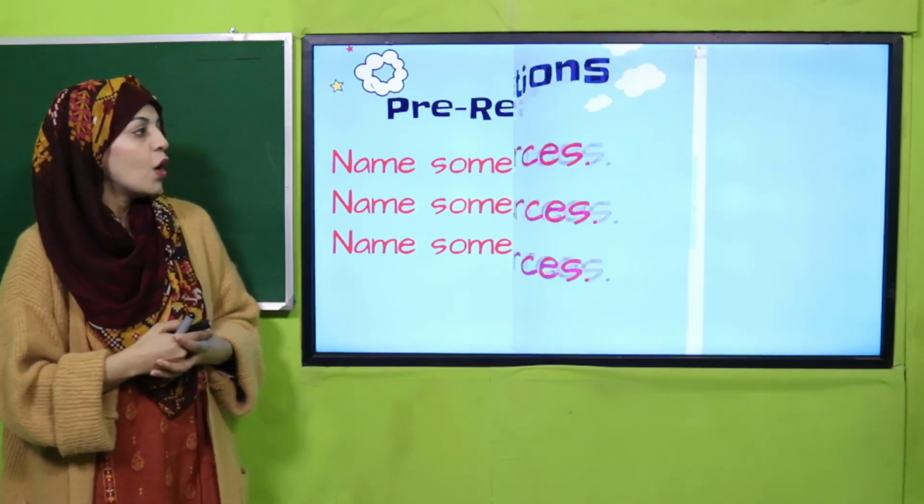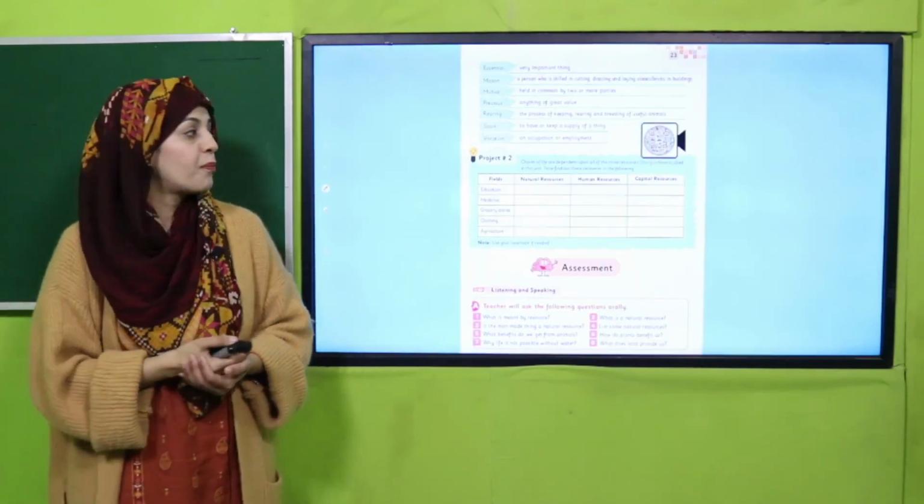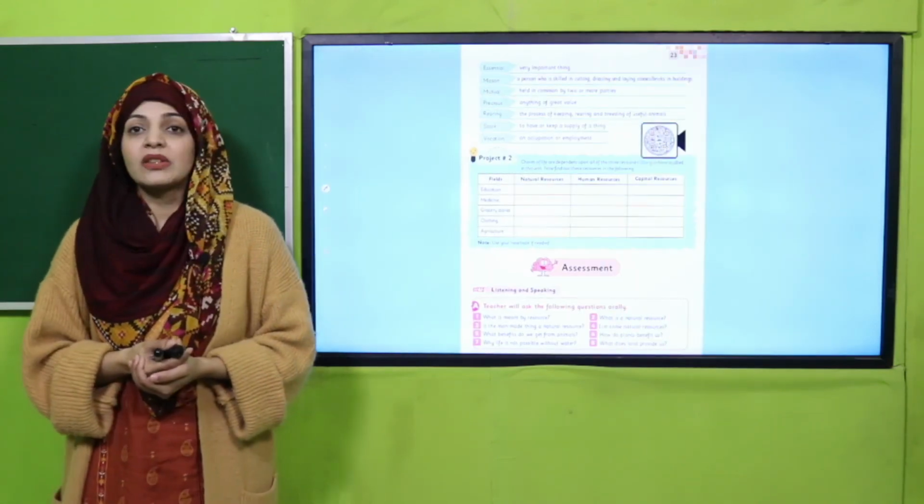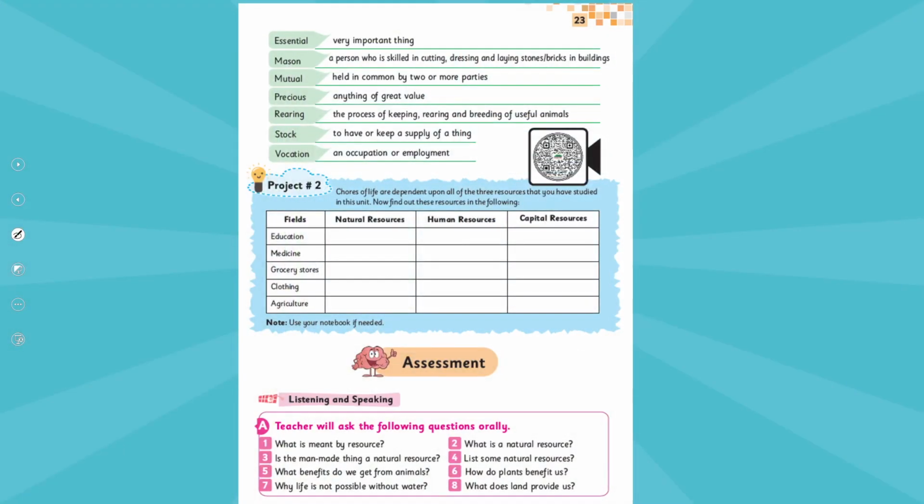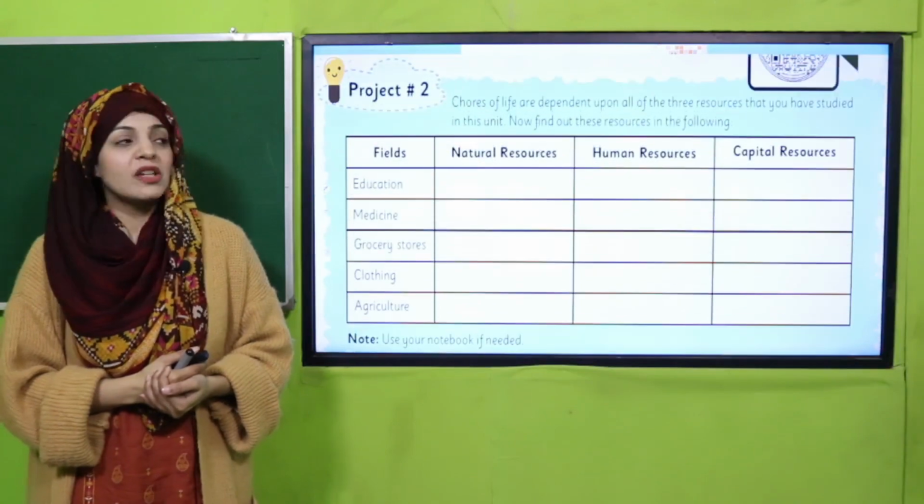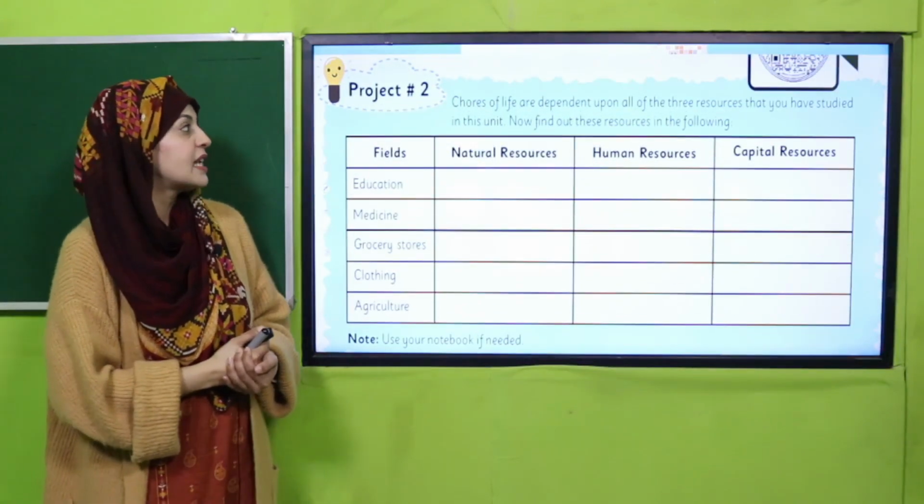Very good. Okay, my dear students, now is the time for project number 2 given on page number 23. Quickly open the page. I hope everybody has opened page number 23. Here you can see project number 2.